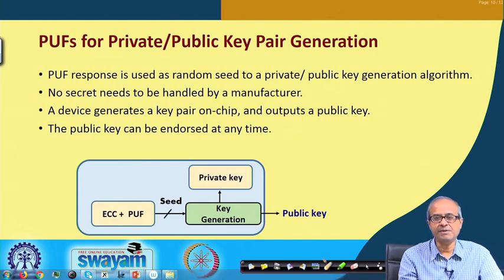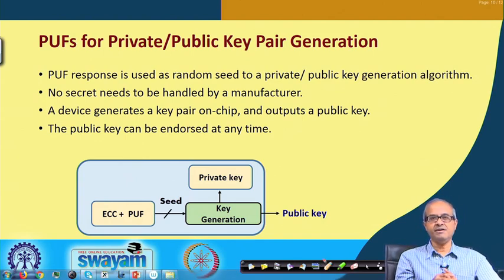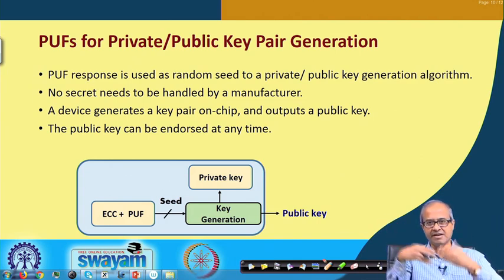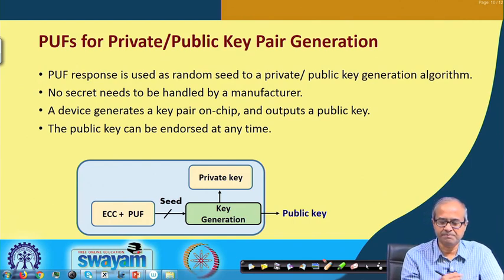There is another important application in public key cryptography. You can use PUF to generate public and private keys on chip. You need not rely on a trusted third party to generate the public private key pair and deliver it to you through some mechanism. You can do it on chip. Okay. The idea is like this.